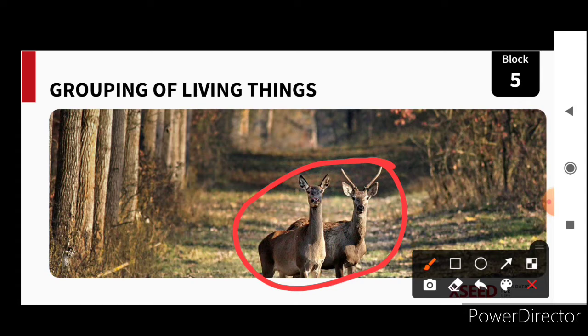To study them and know more about them, based on their similarities, same characters, they are divided into groups.